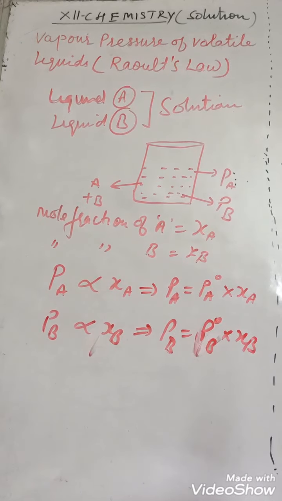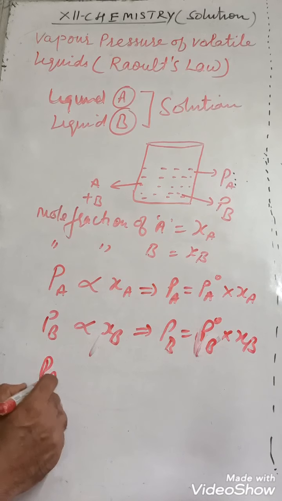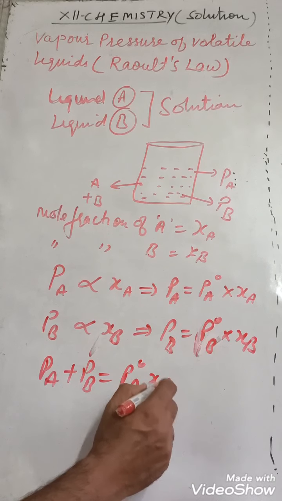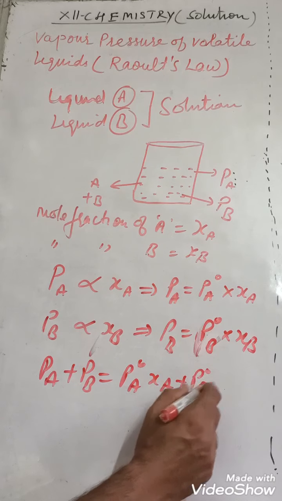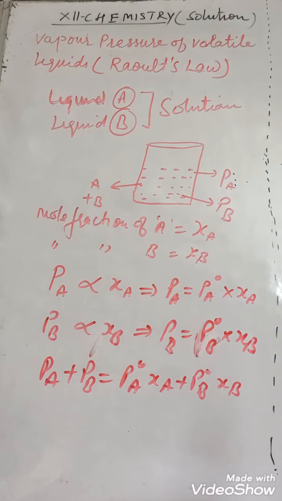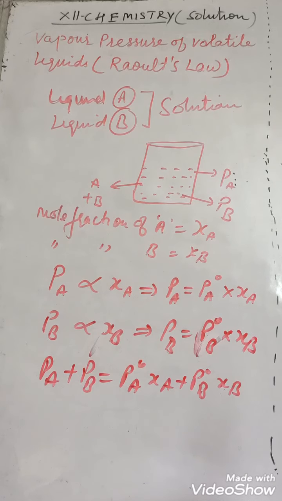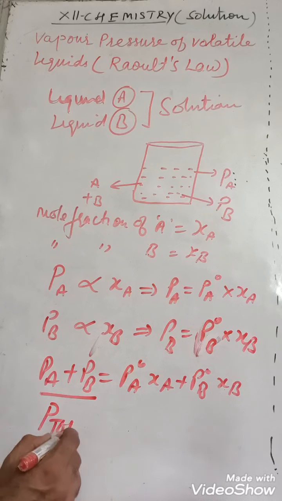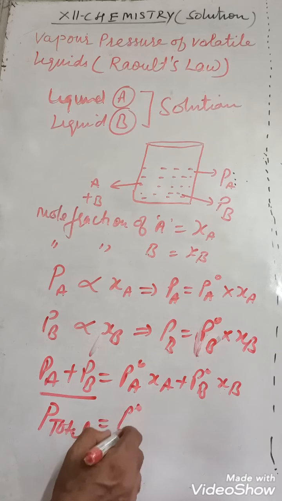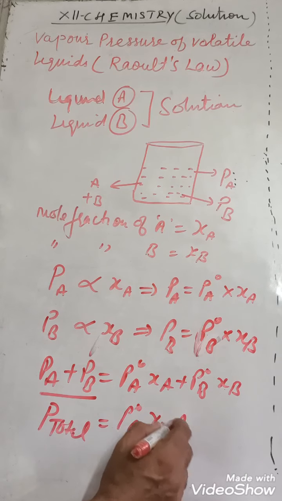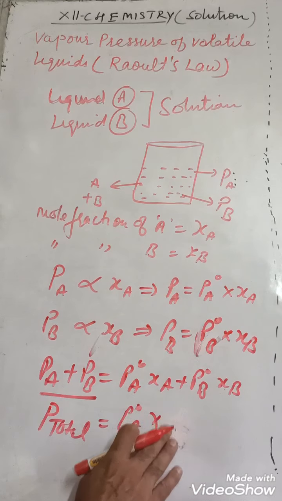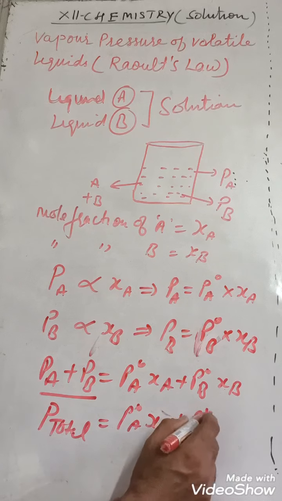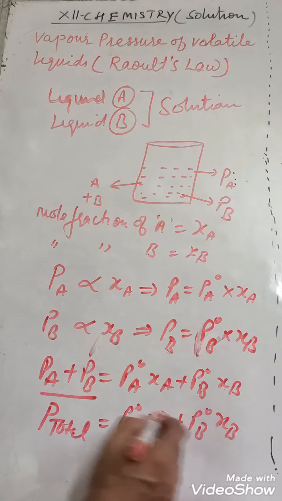So you know from here, PA plus PB is P node A XA plus P node B XB. And you know by Dalton's law of partial pressure, P total is equal to PA plus PB. So P total is equal to P node A XA plus P node B into XB.